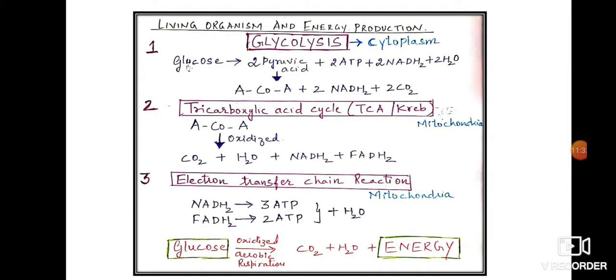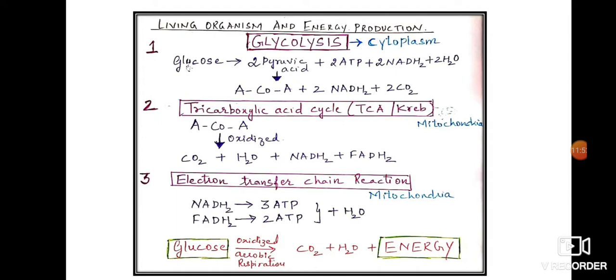I'm sure you know what mitochondria is and where it is present in the cell. You have learned it is called the powerhouse of the cell. Today you will know why mitochondria is known as the powerhouse of the cell. So this acetyl coenzyme A enters the mitochondria.